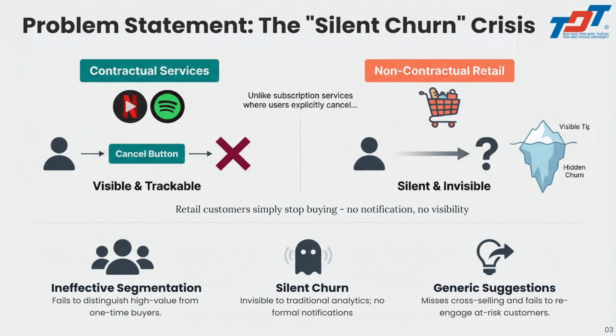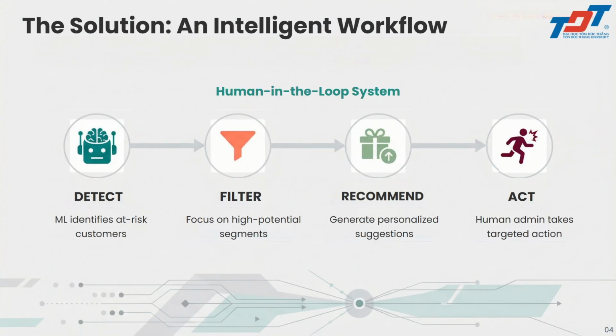So that's why we need a smarter method to detect customers who are likely to leave or who are likely to be the focus of the business. To solve this problem, we designed an intelligent workflow that combines machine learning with human decision making. The system first identifies customers who are likely to churn, and then highlights the high-value segment. This also generates product recommendations, and then the managers, our target users, will use this information and take